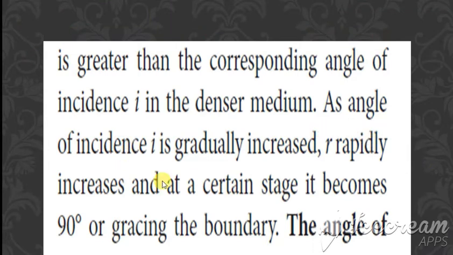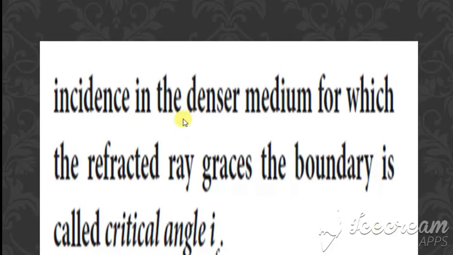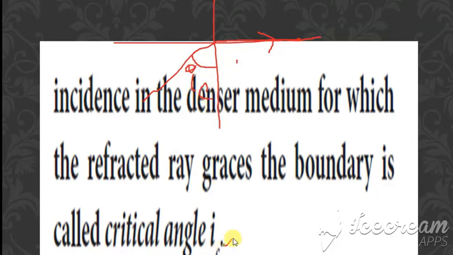Angle of incidence is gradually increased, then at a certain stage the angle of refraction becomes 90 degrees. Then the angle of incidence in the denser medium for which the refracted ray grazes the boundary, so what is grazing the boundary? Over the boundary it moves, is it not? For a certain angle of incidence it moves over the boundary, and that is said to be the critical angle. So this angle of incidence is said to be what? Critical angle, i_c. Clear with this? What is the critical angle?